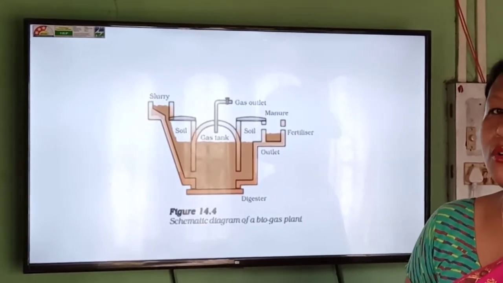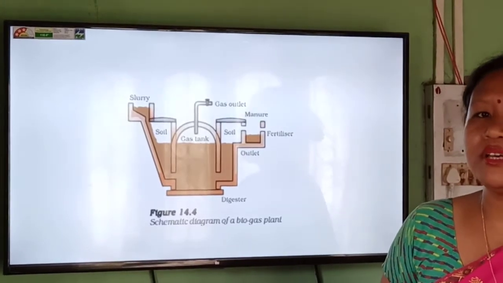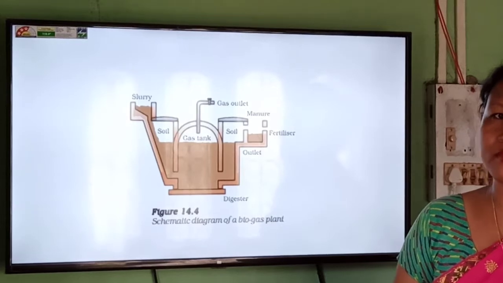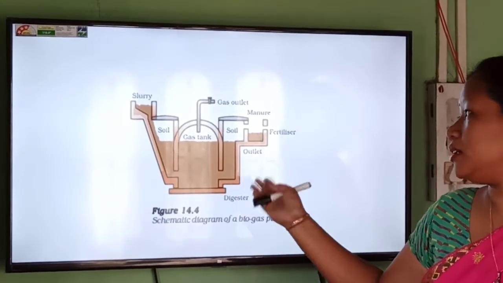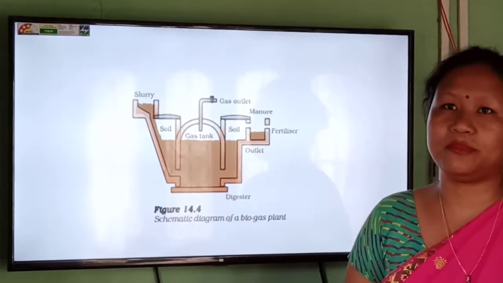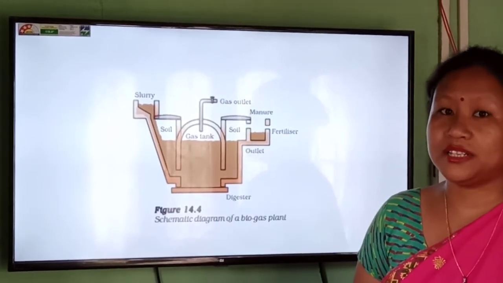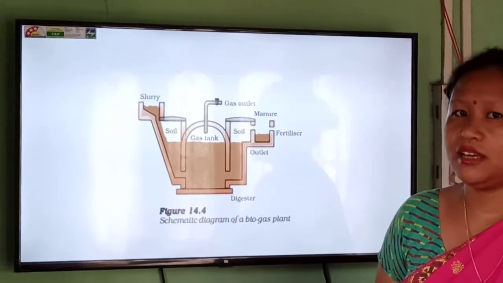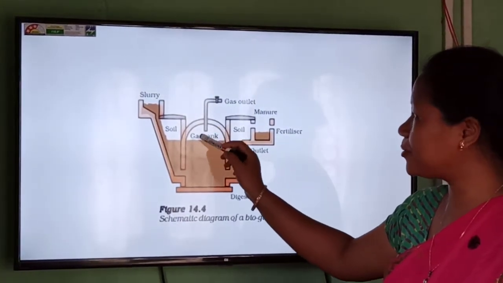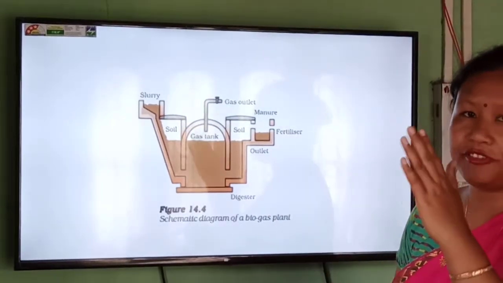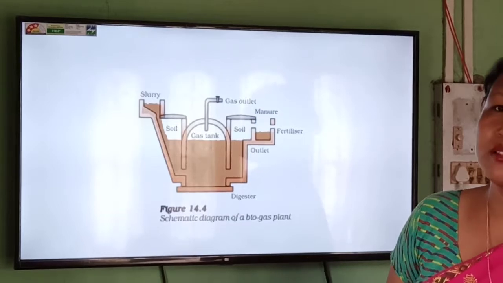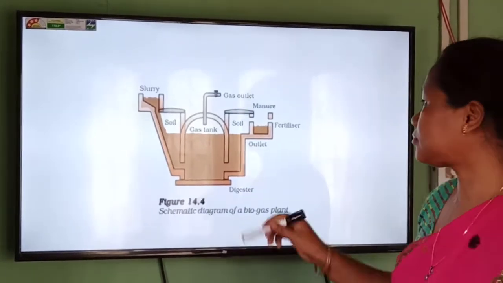There is no oxygen present, so anaerobic decomposition of the mixture will take place, and that will break down the molecules into smaller ones, and as a result different gases will be produced. Out of that, methane is in high percentage, and those gases are stored in the gas tank, where a pipe is fitted. This is the gas pipe through which we can take out the gas whenever we require.